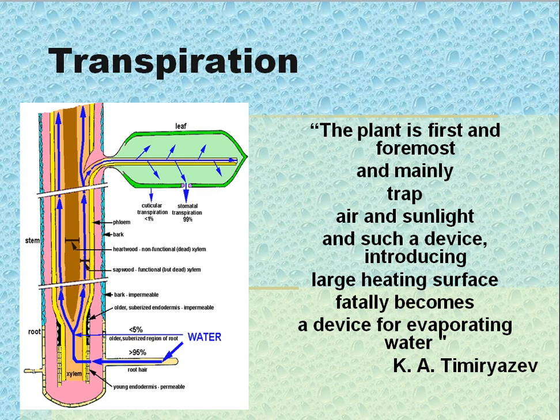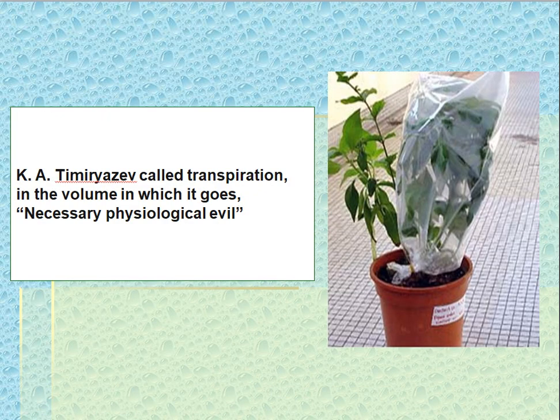This is transpiration, pictures. The plant is first and foremost and mainly a trap for air and sunlight, and such a device, introducing a large heating surface, fatally becomes a device for evaporating water. Timiryazev calls transpiration, in the volume in which it goes, a necessary physiological evil.